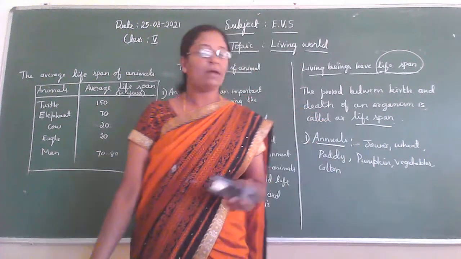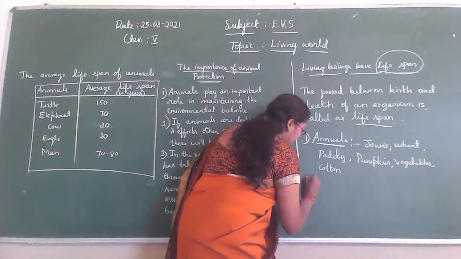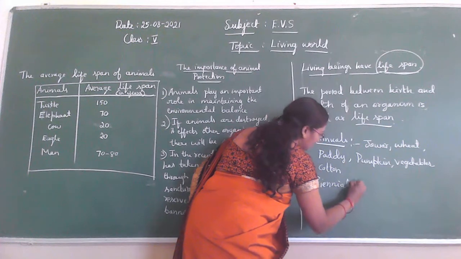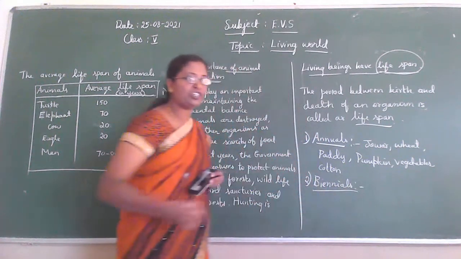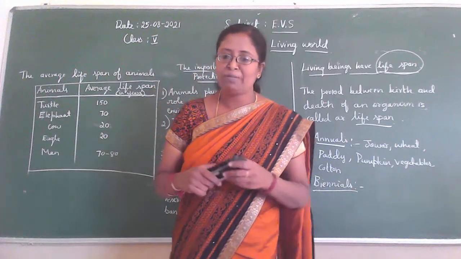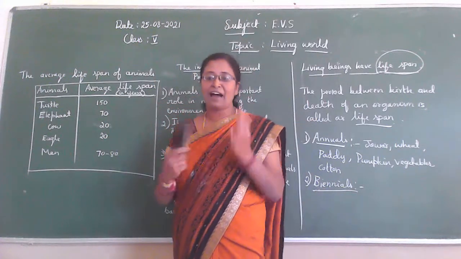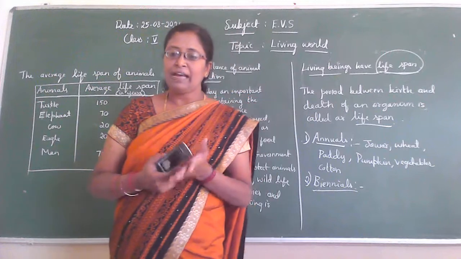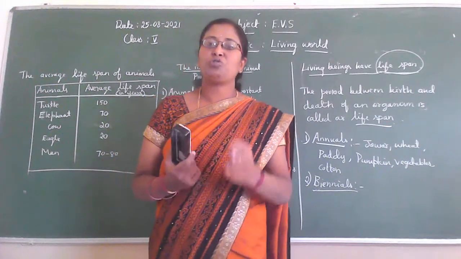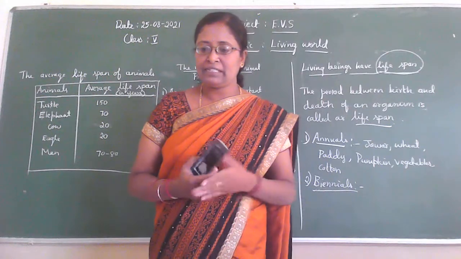So what about the biennials? Bi, the name itself mentions it. What is the meaning of bi? Two. So bi means two. These are plants which live up to 2 years or 2 seasons.